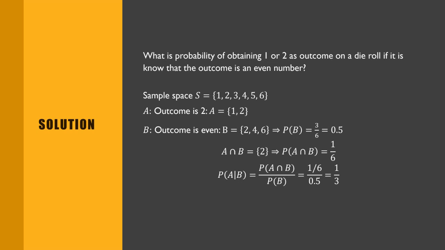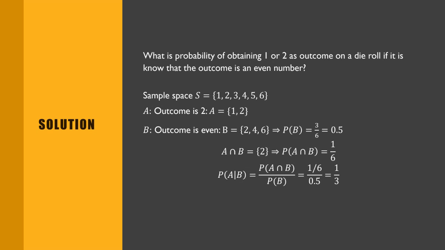I didn't pay attention to the question properly. The question says probability of obtaining 1 or 2. So it's already even, so we can ignore the part 1. But anyway, what we are interested in is A intersection B, which is 2. The probability of A intersection B is 1 divided by 6.